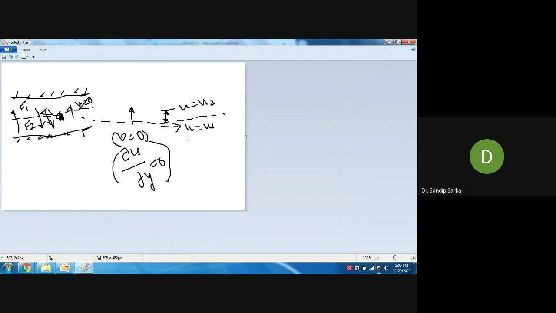So that means this gradient del u del y, basically here u1 and u2 are both the same, that is u1 equal to u2 here. There is no gradient along the vertical direction of u velocity. There may be a gradient along the x direction, that is del u del x is not 0, but del u del y is 0,